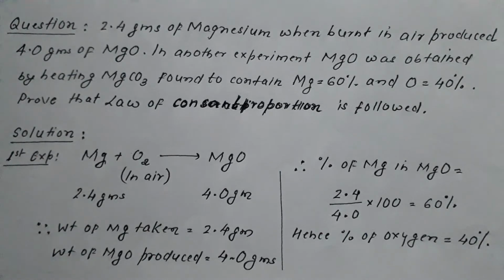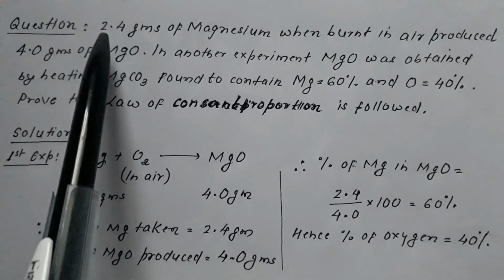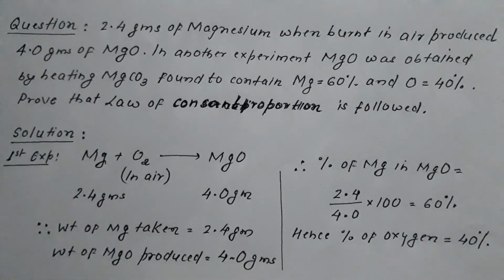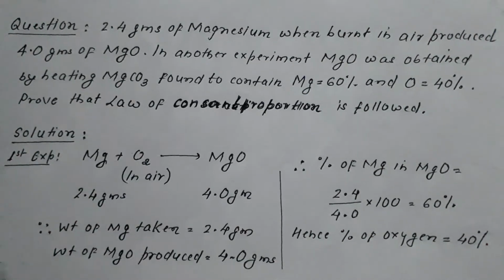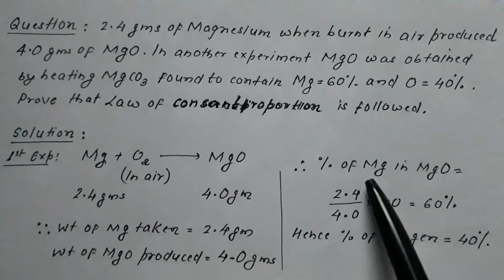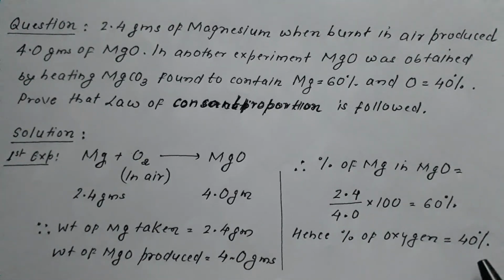In the first set of values, 2.4 grams of magnesium when burnt produce 4 grams of magnesium oxide. This is one set of values in which magnesium is 60%. Now what would be the percentage of oxygen? The percentage of oxygen would be 100 minus 60. It is percent, per 100. So out of 100, if magnesium is 60, what would be the value of oxygen? It is 100 minus 60, which is equal to 40. That is, the percentage of magnesium is 60 and that of oxygen is 40. In the first set we have calculated this.